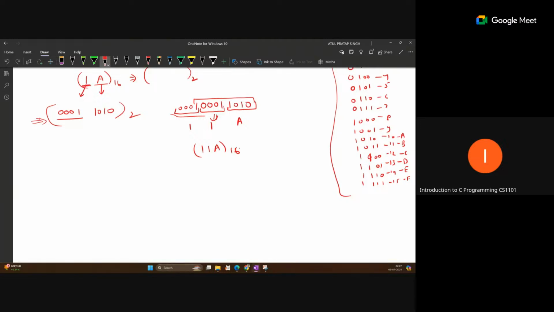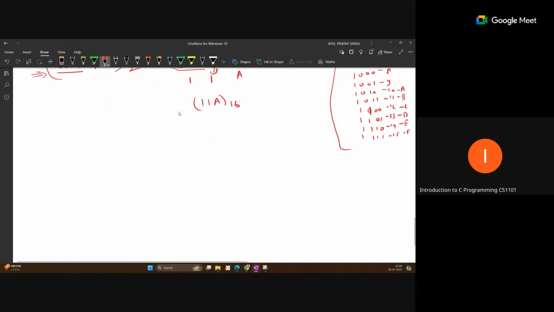Same thing, if any binary number is given, like this 1 1 0 1 0 1 0 1 1, and we want to find the octal correspondence. Octal means 8, and to represent 8 values, we need at least 3 bits, since 2 to the power 3 is 8. So we will pick combinations of 3 bits this time from the right, 3 and 3. If any digit is left over, just put 0 to complete the set of 3.